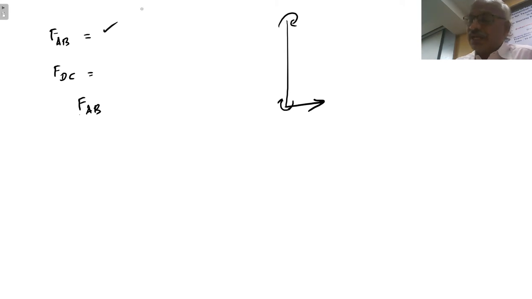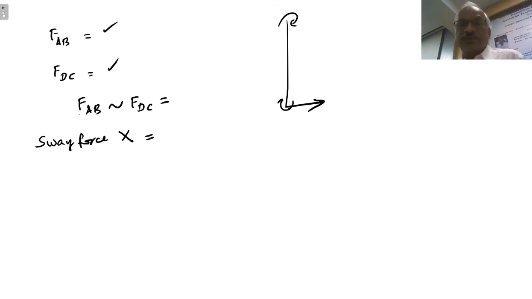FAB is some value, FDC is some other value, and we have to find the difference of FAB and FDC, and find out the sway force X. Now from which, if the sway force